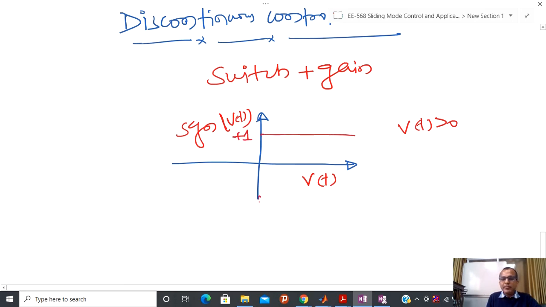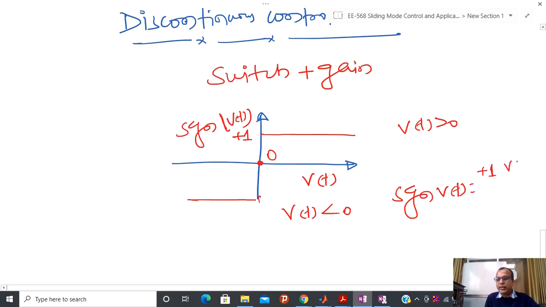If Vt is less than 0, then I have -1, and at 0 this is equal to 0. So the switch is represented like this: +1 when Vt is greater than 0, at 0 this is 0, and -1 if Vt is less than 0. So this is the switching action.